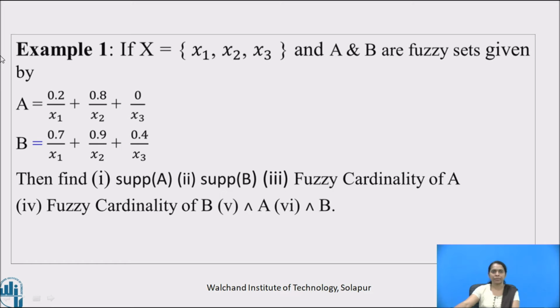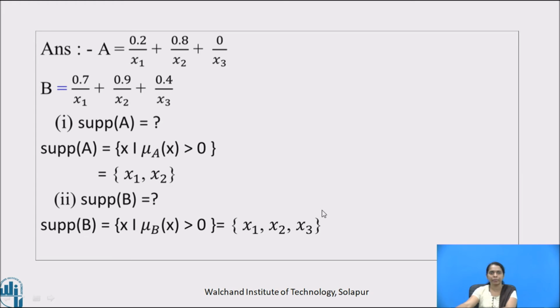Now let us solve some examples. Example number 1. If capital X is equal to {x1, x2, x3} and A and B are fuzzy sets given by A = 0.2/x1 + 0.8/x2 + 0/x3 and B is the set 0.7/x1 + 0.9/x2 + 0.4/x3, then find support of A, support of B, fuzzy cardinality of A, fuzzy cardinality of B, index of A and index of B. Answer. We will rewrite the sets A and B here.